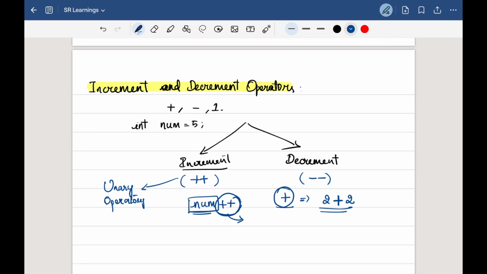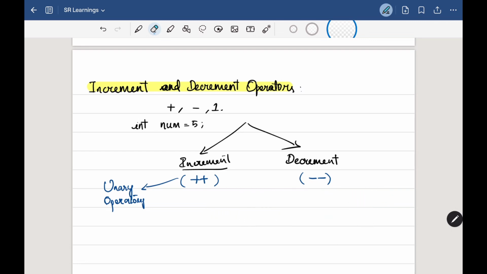In this case, we can use this plus plus either after the variable or before the operand, like plus plus num. In both cases, it will work. The increment operator will increment that variable's value by 1 unit. In a similar way, the decrement operator will decrease the value of that variable by 1 unit.